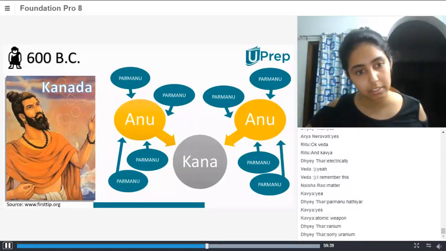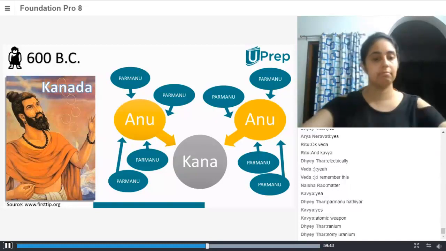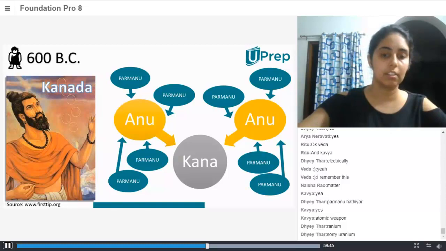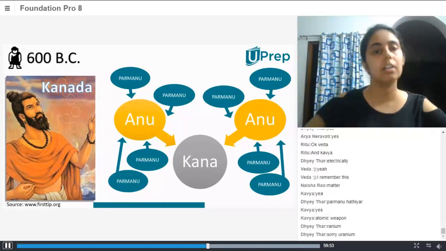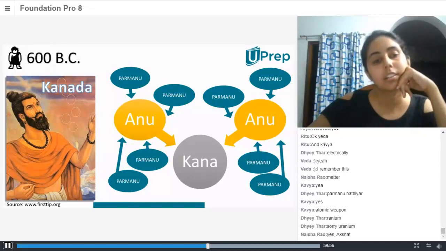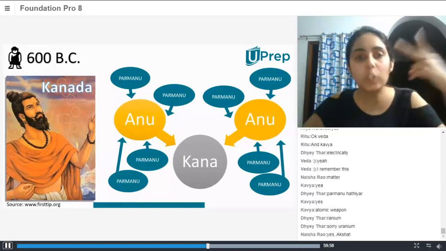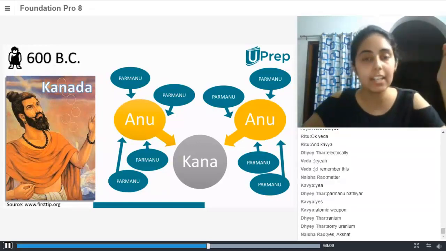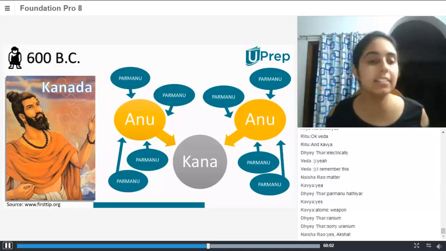No, I don't think so, because it is Dayanuka, right? And further combination of these leads to Trianuka. Oh, you're saying two and three. Okay, yeah, you're right.